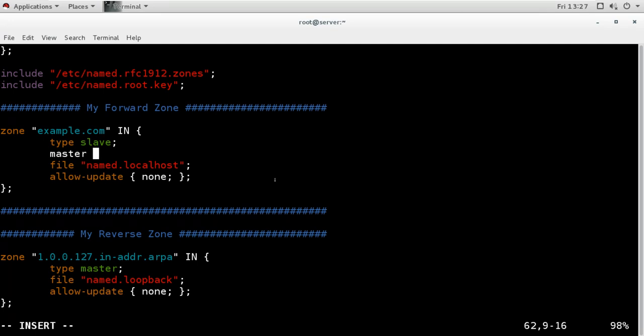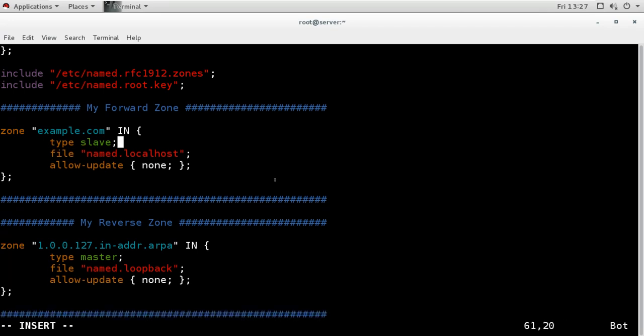But we have not made any master server, so we will configure this server as a master server. Next, the file command gives the information about the file which contains the records of this forward zone. I will mention the file name as name.fwd.